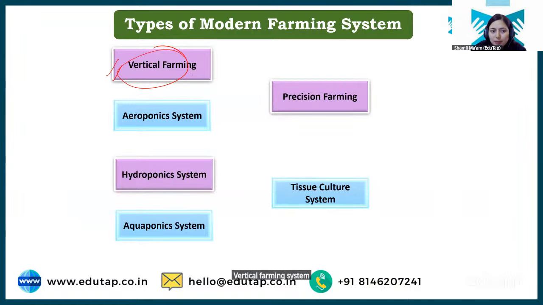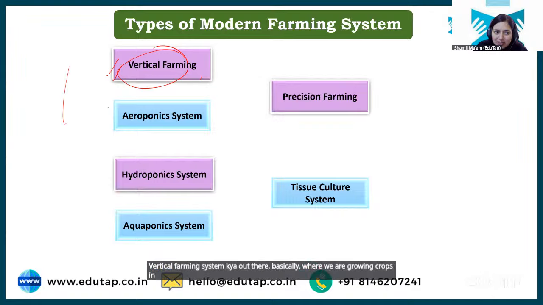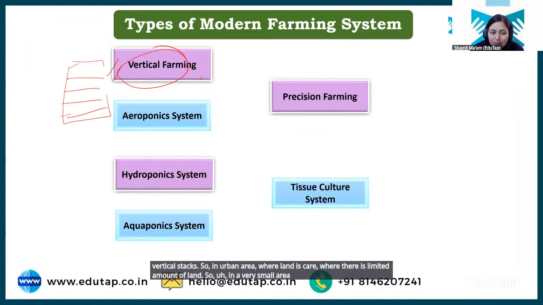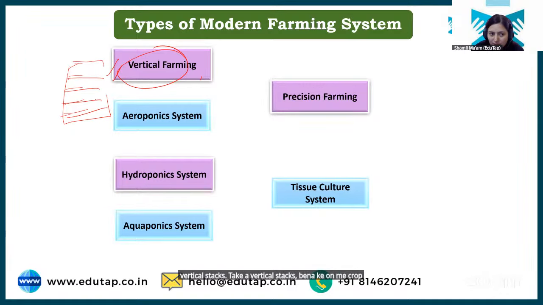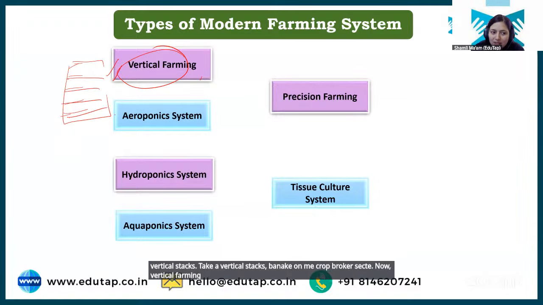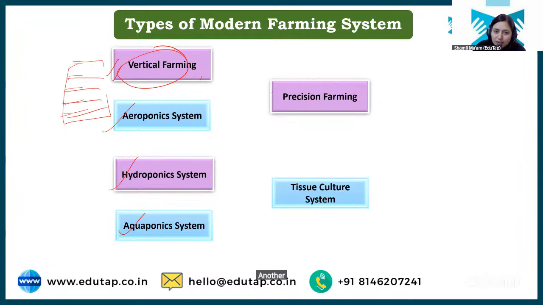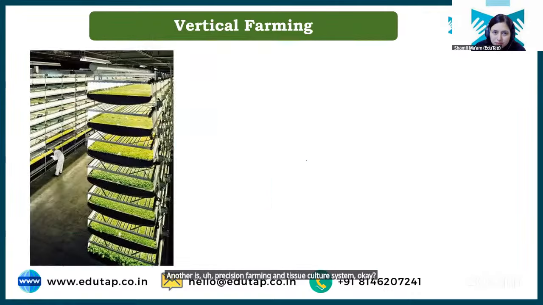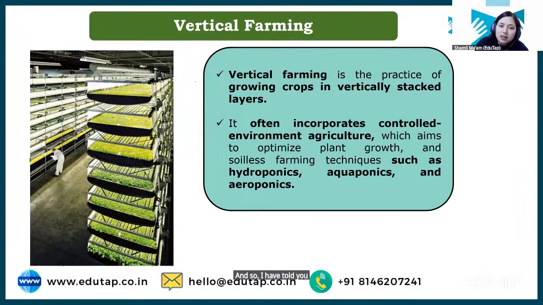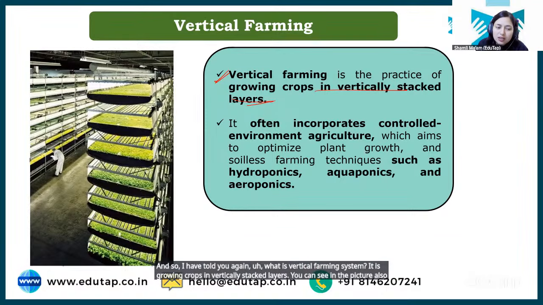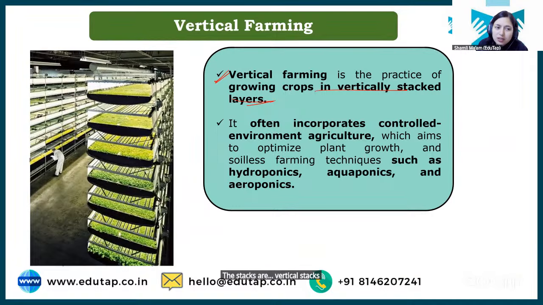Vertical farming system, what is it? Basically where we are growing crops in vertical stacks, okay? So in urban areas where land is scarce, where there is a limited amount of land, in a very small area, crop production can be increased by growing the crop in vertical stacks. Okay, we can make vertical stacks and grow crops in them. Now, vertical farming has different variants like aeroponics, hydroponics, aquaponics, right? We'll discuss them in detail. Another is precision farming and tissue culture system. Okay. So I have told you again, what is the vertical farming system? It is growing crops in vertically stacked layers. You can see in the picture also the vertical stacks are made and over these crops are growing, right?